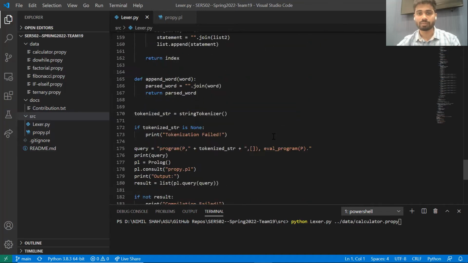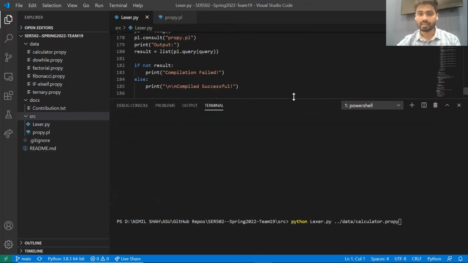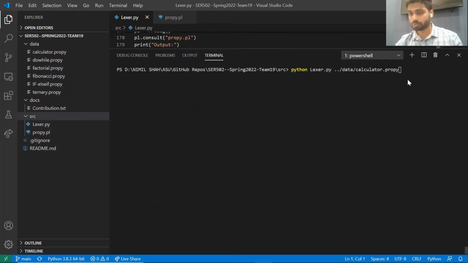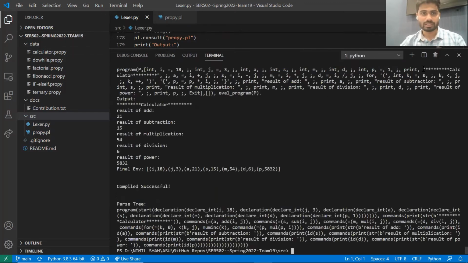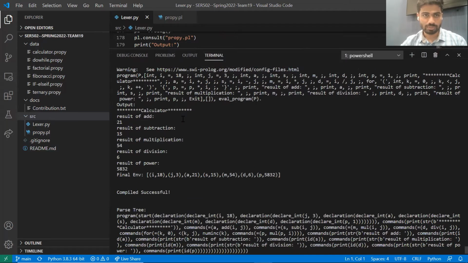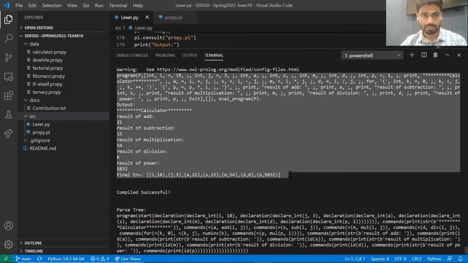Now, to have a more meaningful understanding, I'll be giving you a demonstration of a few of the sample files. As you can see, lexi.py is a Python script which is going to be generating tokens, and the extension of our language is ProPy. So you will find this frequently during this demonstration, and we have some sample runs in the data file. When I run this, as you can see, a list of meaningful tokens has been generated, and an environment is also generated for the language. It's a simple calculator algorithm, which is giving you a list of meaningful tokens.